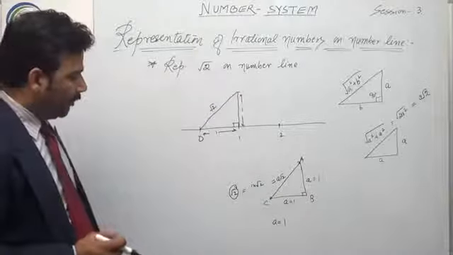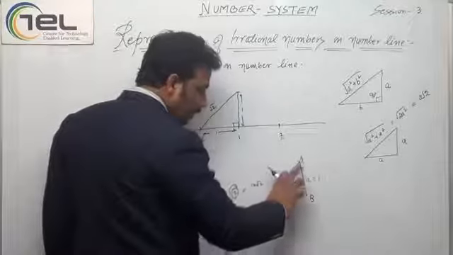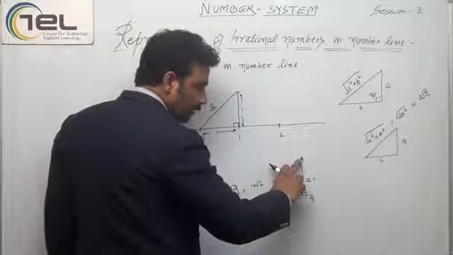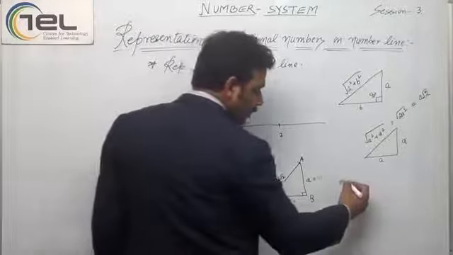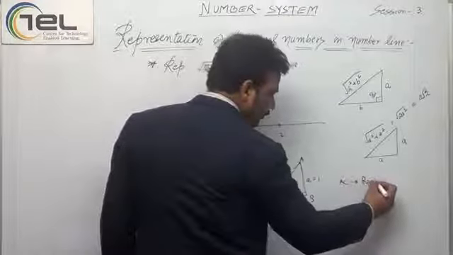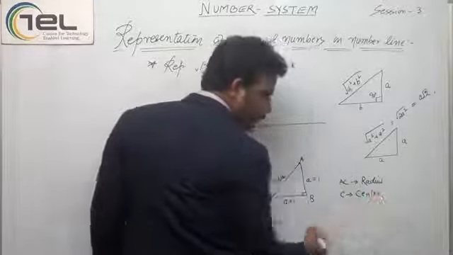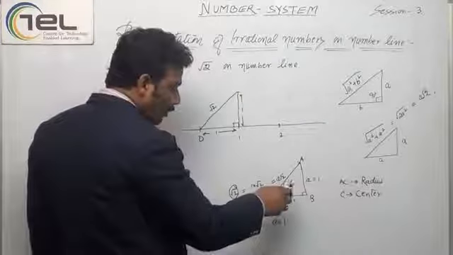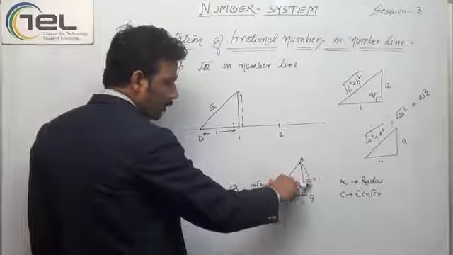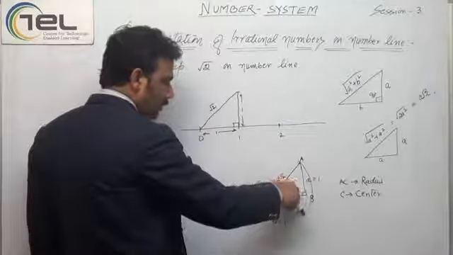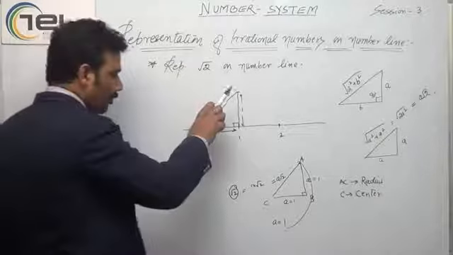Now, if I take C as the center and AC as the radius, and I just draw a circle like this, I'm just drawing an arc like this. The same I will put it here.